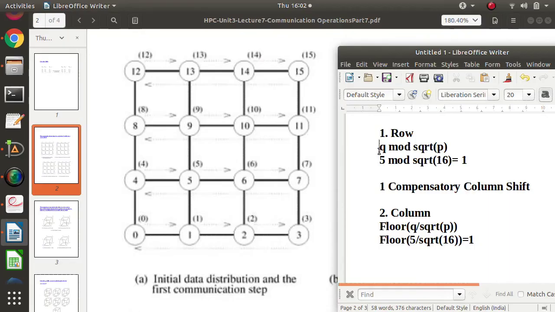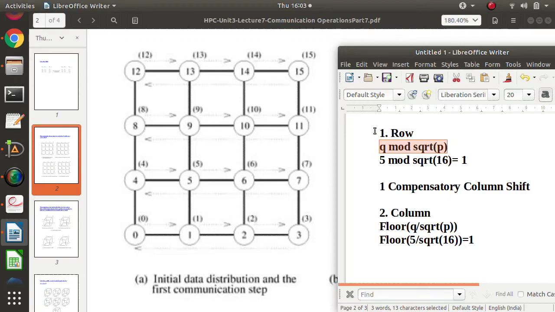We'll do row shift by using this formula, where q is the shift, right? So one shift means q is equal to 1, two shifts means q is equal to 2, three shifts means q is equal to 3. And p is the number of processes. So in this case, the number of processes is 16, that is why p is equal to 16. So how many row communications will we do? q mod square root of p.